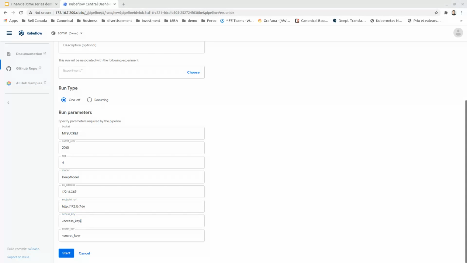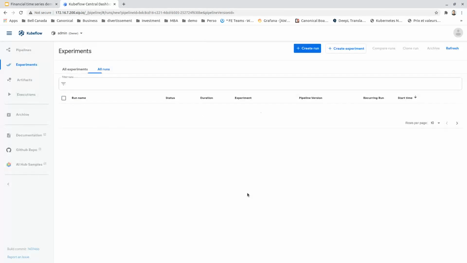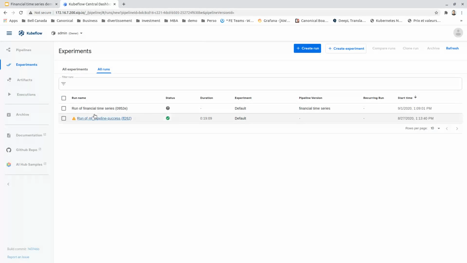The S3 access key. And the S3 secret key. Let's start it.